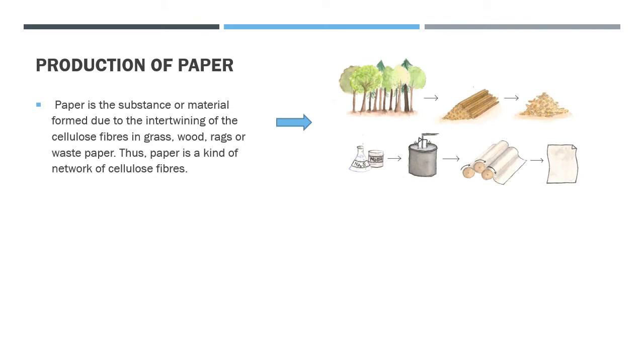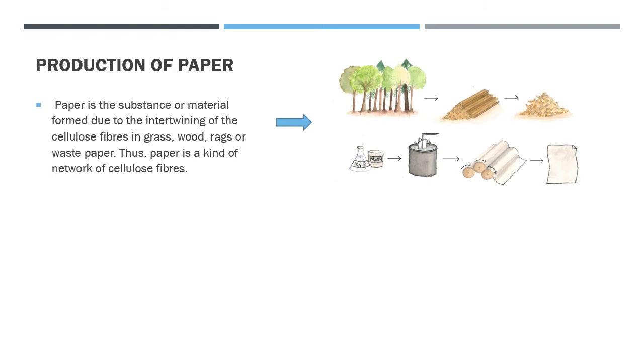Coniferous trees from snowy regions, for example pine trees, are used to make paper. First, the bark of the wood logs is removed and the wood is broken into small pieces here. After that, these pieces are mixed with this solution for a longer time. This is the big tank. It is called a reactor, in which the reaction goes on for a longer time.